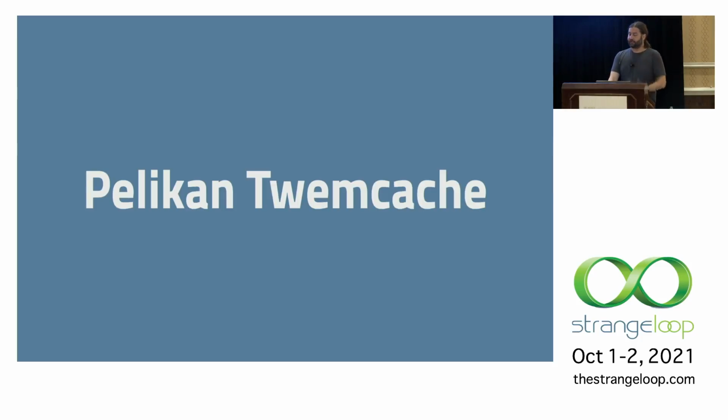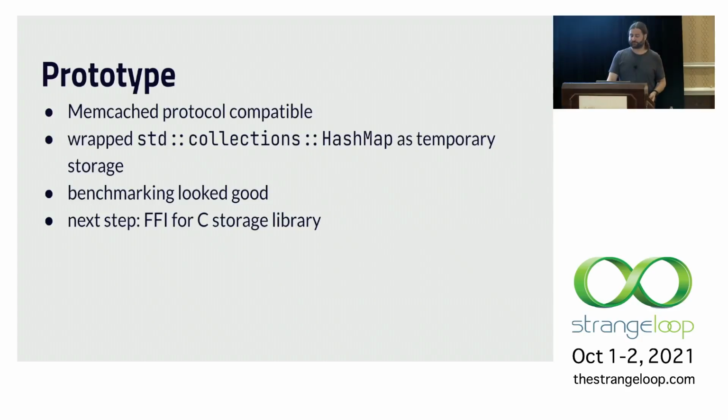So the real goal is to add TLS support to our Memcached fork. And the primary difference between this and the ping server is that we have a much more complicated protocol. We have variable length requests and need to focus on that parsing and being able to respond with actual meaningful data. So to get started and make sure that the request parsing and response composition was all really solid, I just took the standard library's HashMap and wrapped around it a little bit and had that stand in for the storage library so I could get some initial benchmarking results.